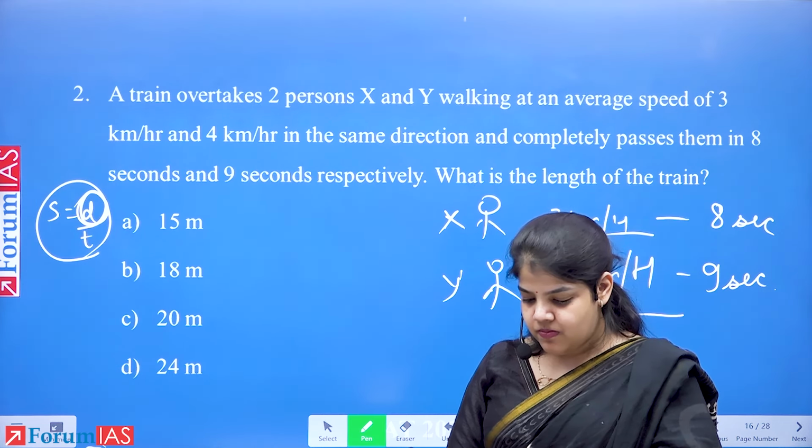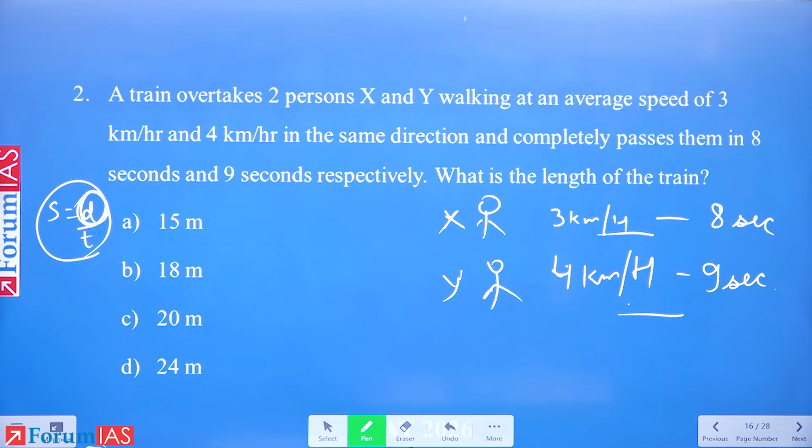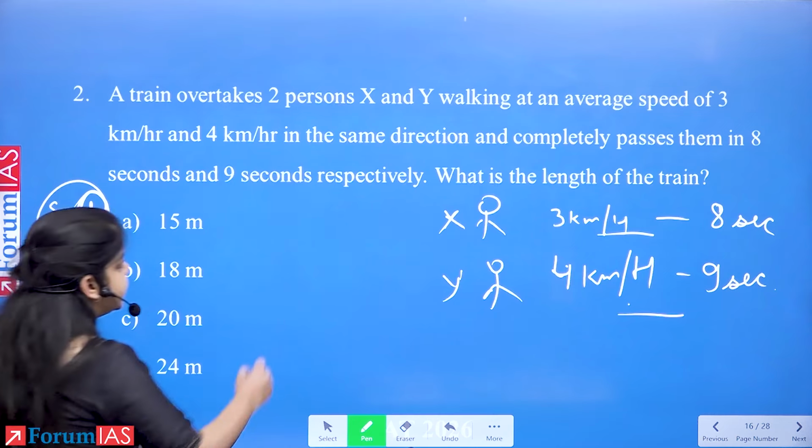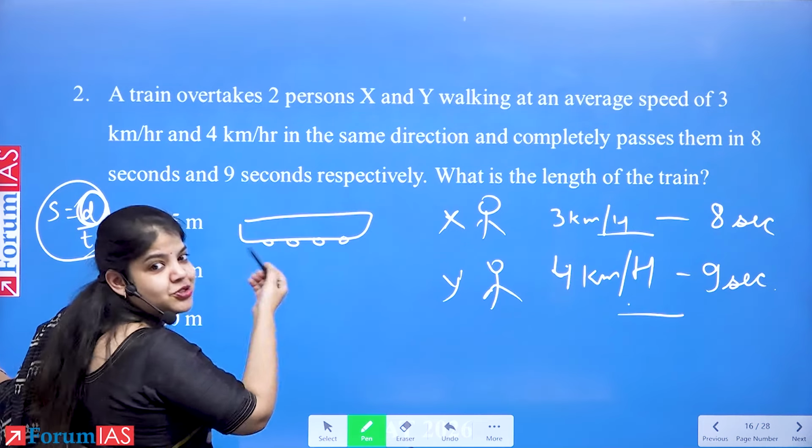A train overtakes two persons, X and Y. Speed of X, 3 kilometers per hour. Speed of Y, 4 kilometers per hour. Hint: let us say the speed of the train is S. This is the train, just assume it's a train.